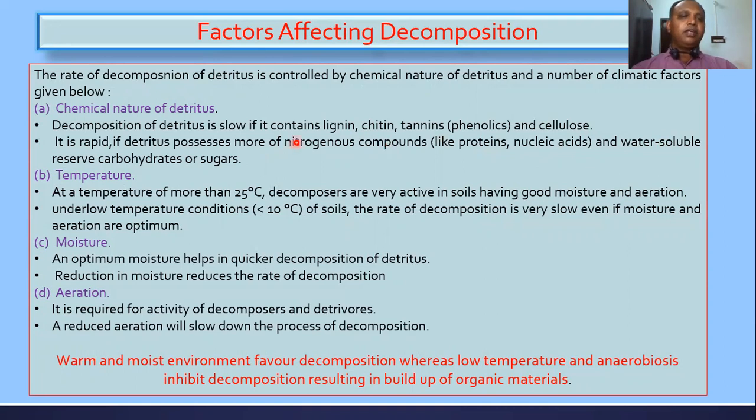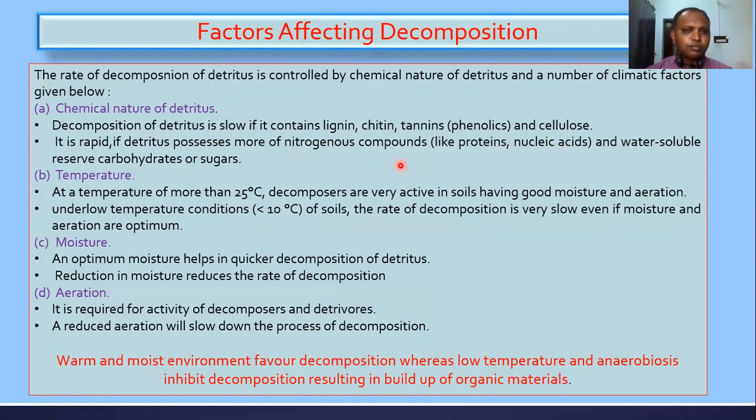Okay, see, when the rate of decomposition is very slow, the detritus is rich in lignin, chitin, tannin, and other cellulose. When the process is rapid, detritus is rich in organic nitrogenous compounds like protein, nucleic acid, water soluble carbohydrate, and sugar. Okay. So next one is temperature.